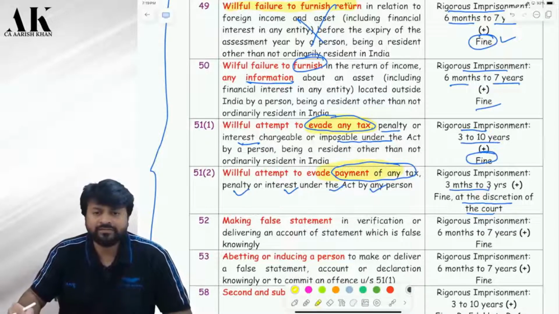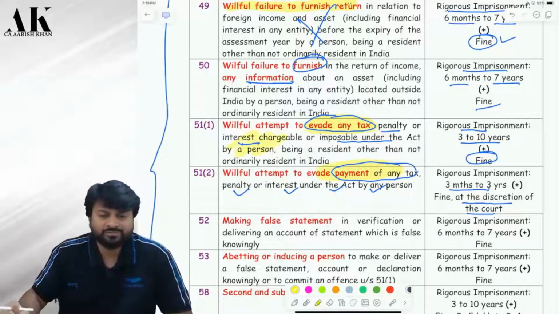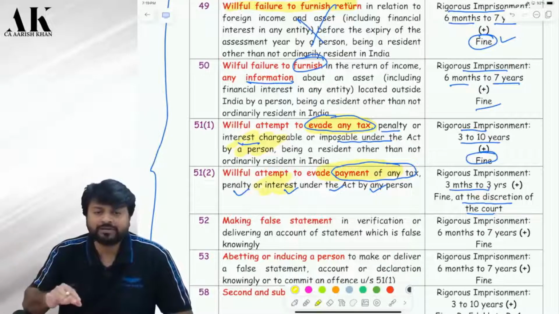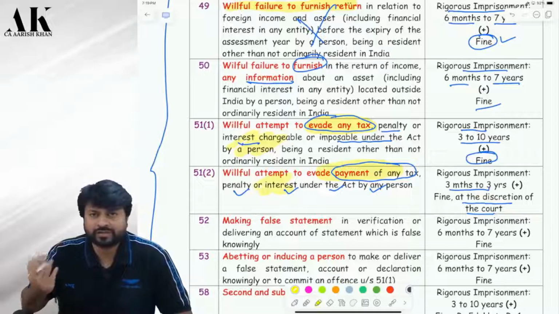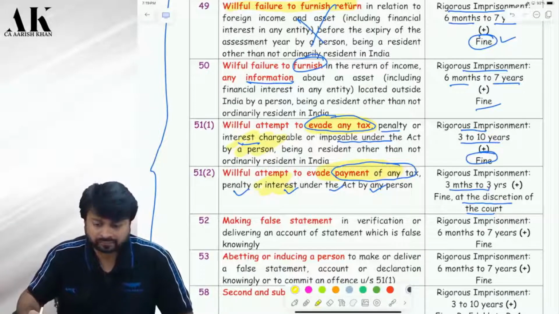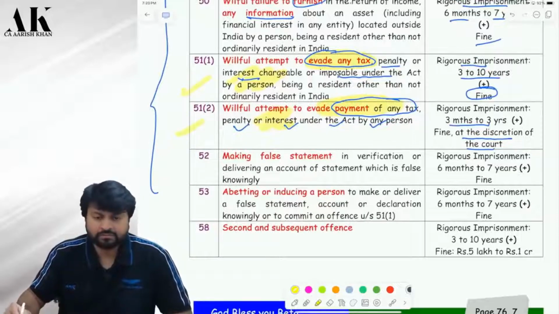Did you understand the difference between these two? One is you have not shown the income only, and then the department has caught you. Second one, the department has caught you, they have done the assessment on you, they have sent the notice, now you are not paying the tax. So these two are very slightly different from each other.